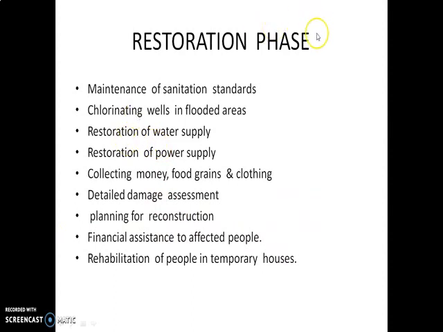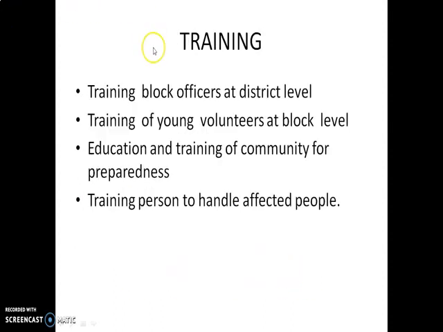Next one, restoration phase: maintenance of sanitation standard, chlorinating wells in flooded areas, restoration of water supply, restoration of power supply, collecting money for plates and clothing, detailed damage assessment, planning for reconstruction, financial assistance to affected people, rehabilitation of people in temporary houses. Next one, you have to go for training.